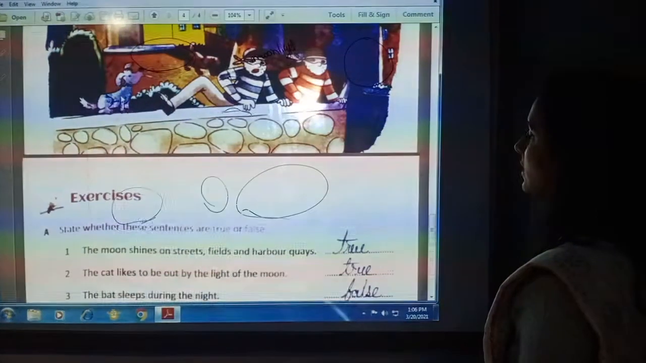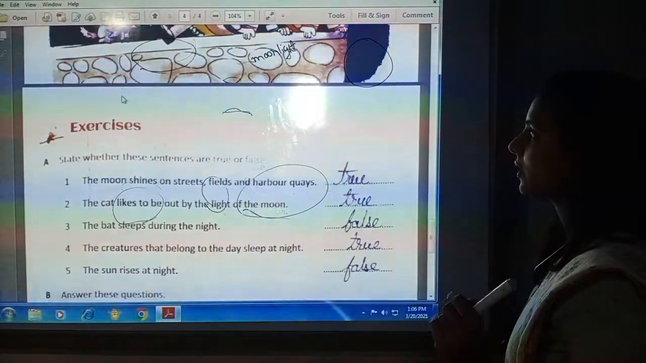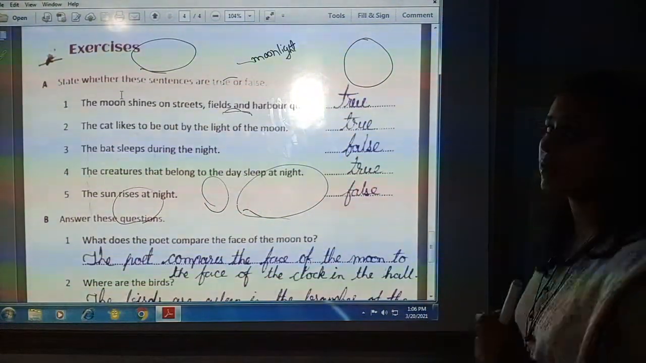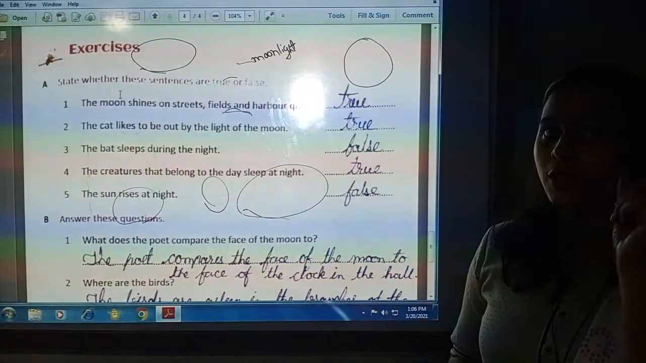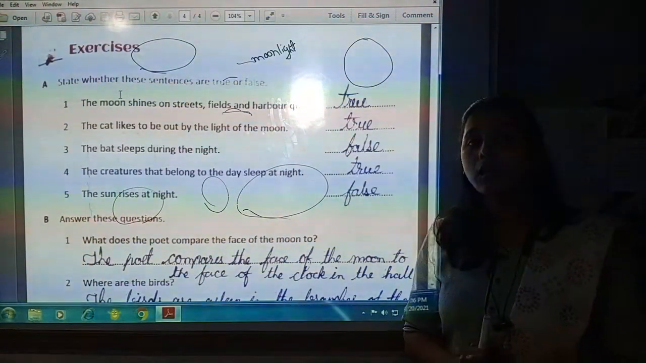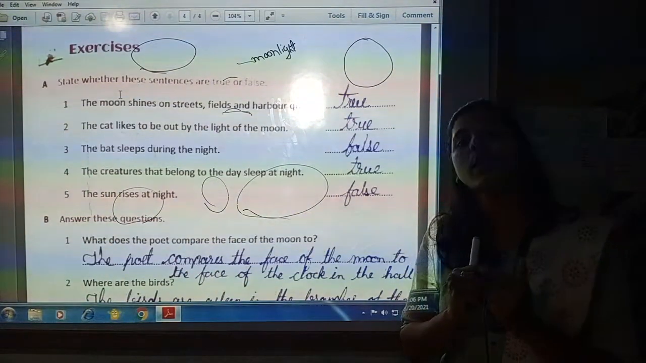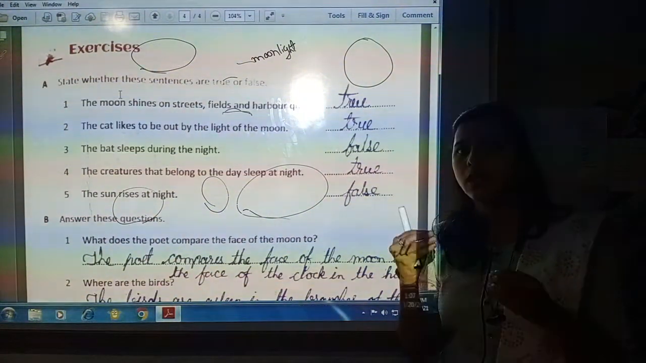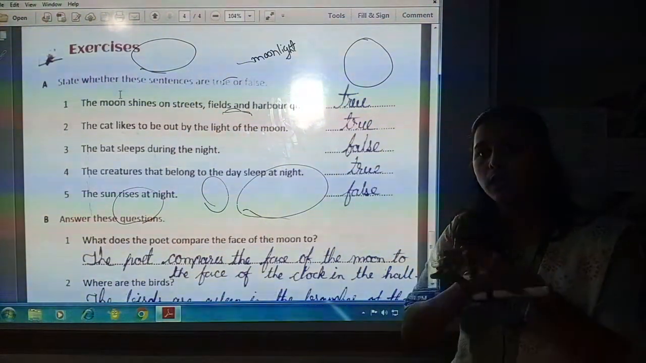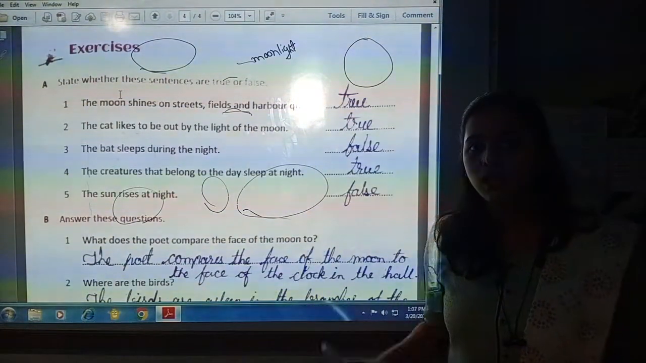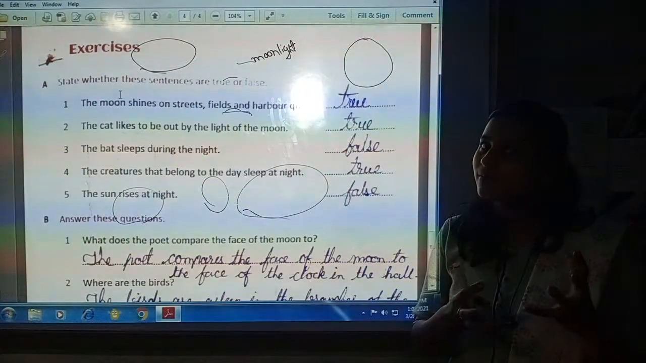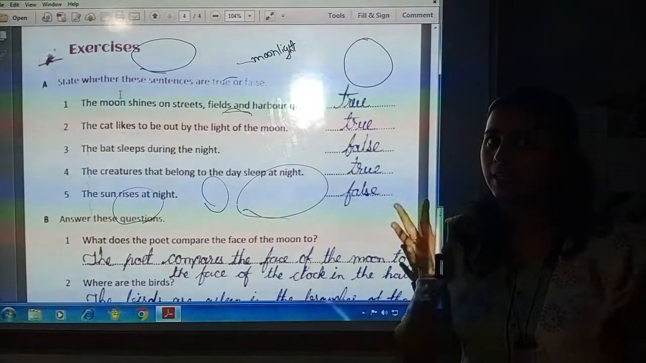How can the poet see all these things? Because of moonlight. That is why the poet likes the moon. First, the moon looks like the clock which the poet has in their hall, and second, the moon is shining, and because of that moonlight, the poet can see the thieves and the movements that happened when the thieves came. So the poet could see all those things only because of moonlight. It is the moon that helped them to see during the night.